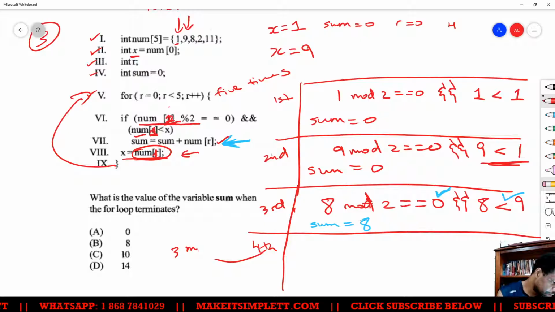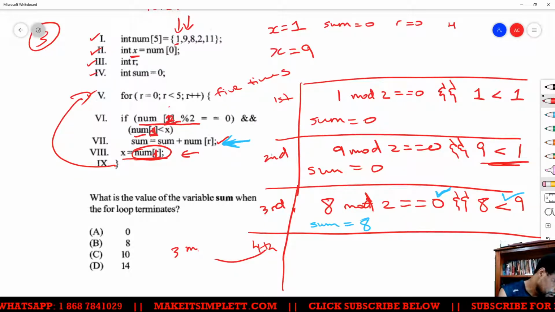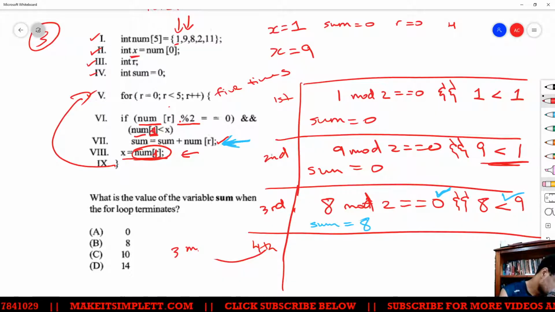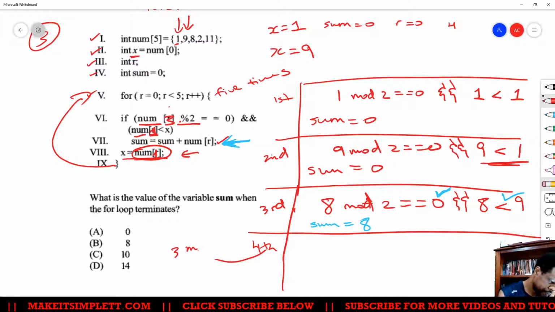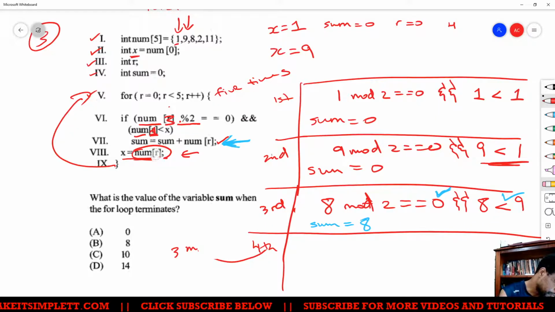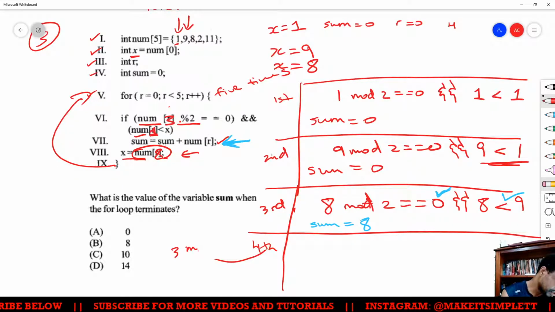Fourth loop now, R becomes location 3. Before we do that, we have to take the 8 and put it inside here, so that x is now going to change to 8. This line here is always going to take the last number we were looking at, which would be 8. So this was our location 2, and now x changes to 8, right?